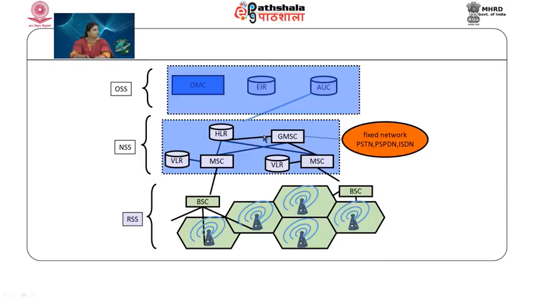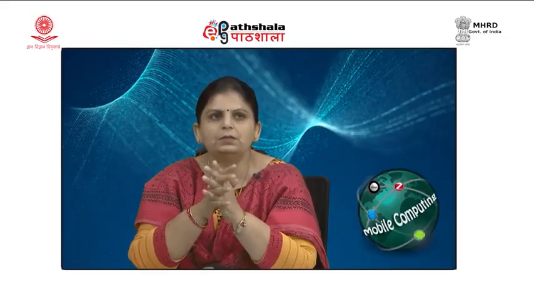Now, let us look at the GSM architecture. You can see in the diagram that 3 parts have been stated. Actually, GSM architecture is a 3-layer architecture. The 3 layers are the radio subsystem layer, network subsystem layer and operation subsystem layer.